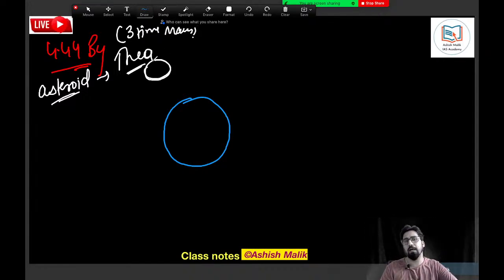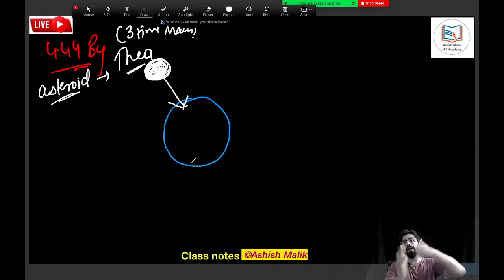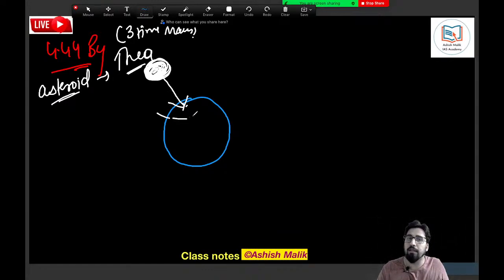So this Theia asteroid actually collided with the Earth. The Theia collided with the Earth. And due to this violent collision of Theia and the Earth, we got a depression on the Earth. This Theia collided with the Earth, and due to that collision, Theia broke down completely, and some part of the Earth also, we got a depression on the Earth.